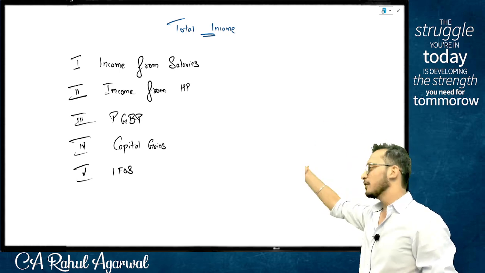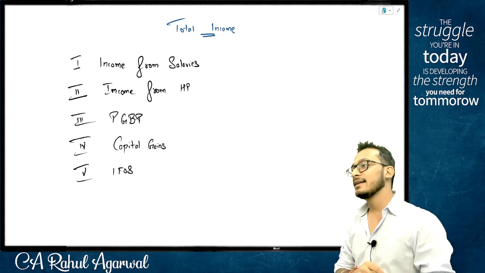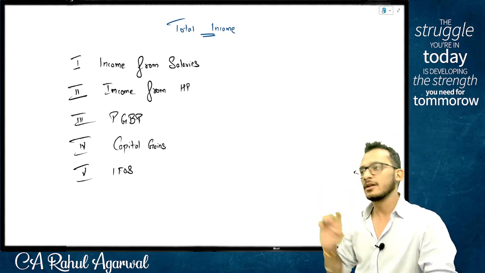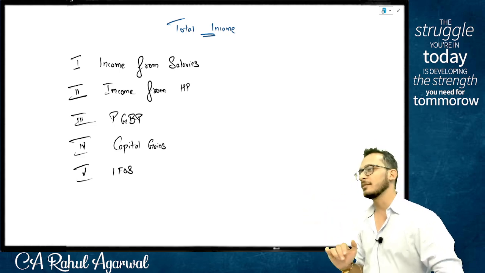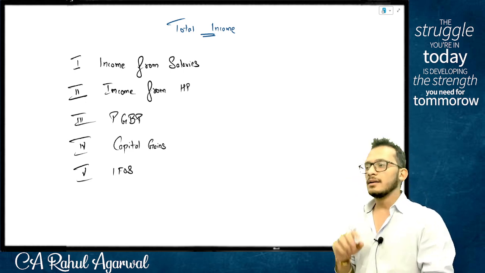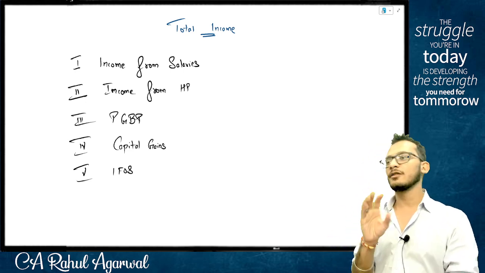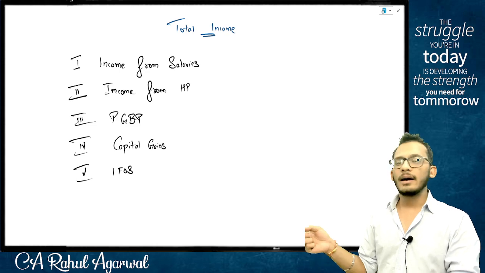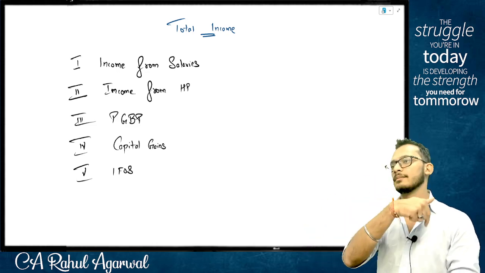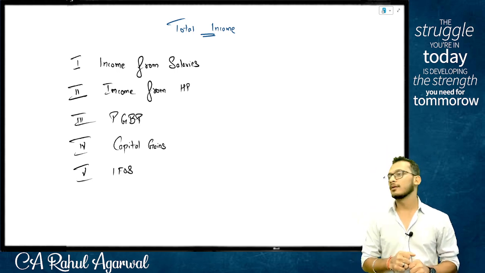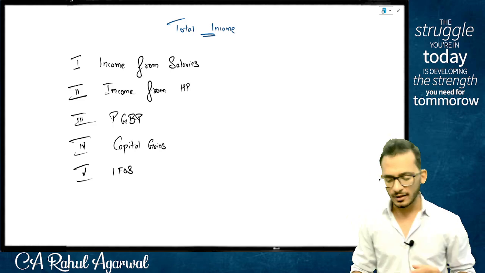At this point of time, people, the only thing you need to understand is that any income you have will be classified under 5 heads of income, and the total of these 5 heads of income will arrive at something called total income. That is what income tax is clarifying to you. The moment you arrive at a total income, the tax on the total income is what you need to pay to the government in the assessment year for whatever income you earned. That is the idea. Make sense? Good enough to go? Great. This is what a total income looks like, people.